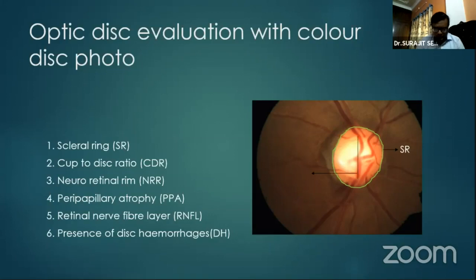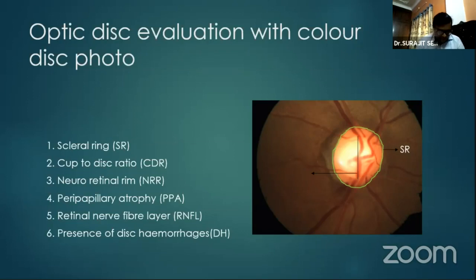Next is the cup, which is a central depressed part, and we see it stereoscopically. In 2D images, mostly it is delineated by the bending of the vessels and also the change in the colors. But change in color is actually not a very sensitive tool to document the cup.